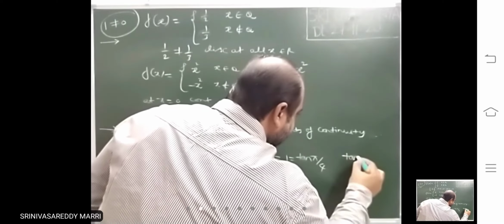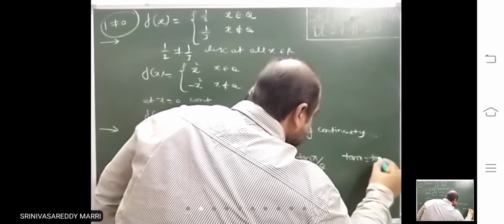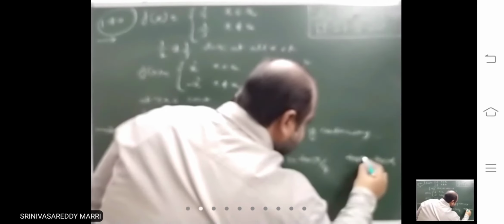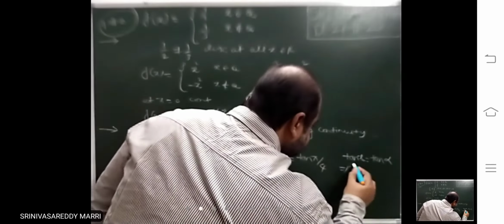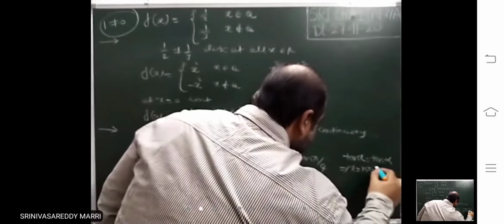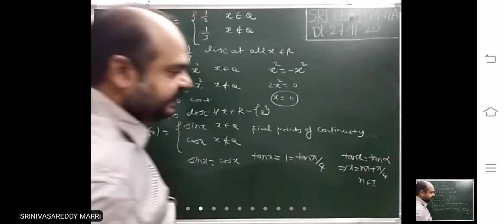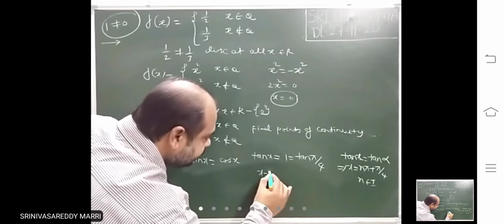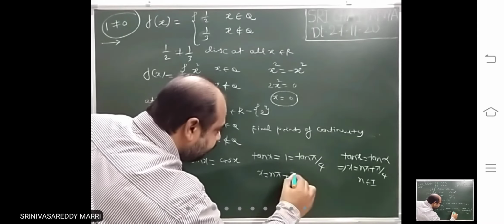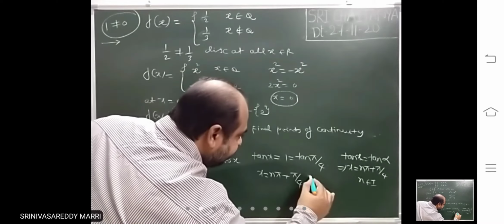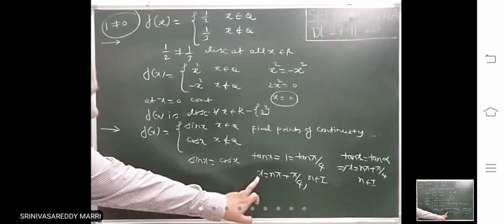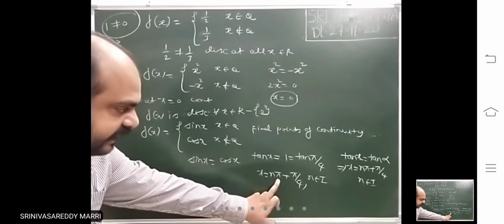I have told in trigonometric equations, tan x equal to tan alpha. The general solution is n pi plus alpha, where n is an integer. This is x, this is alpha. That means n pi plus pi by 4 where n belongs to I. So at these points the function will be continuous.